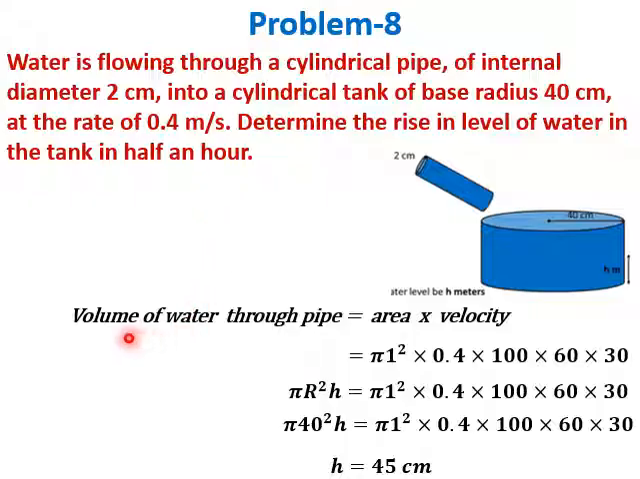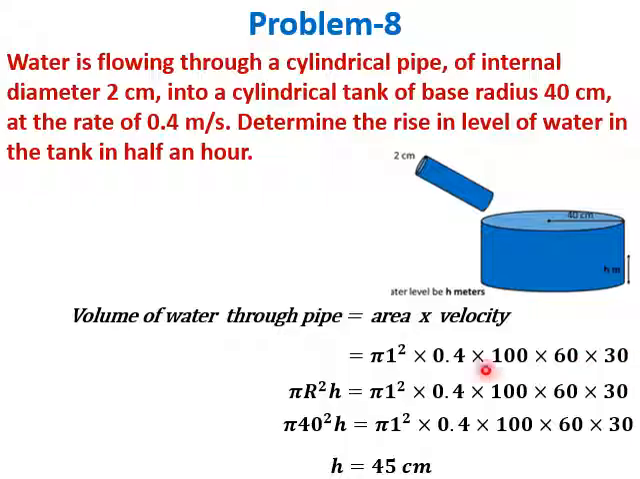Here one important formula is there, that volume of water through pipe is given by area into velocity. So area for this is pi r square, its radius is 1 centimeter. So pi into 1 square, since this is in centimeter and velocity is given in meter per second, we multiply this by 100. So 0.4 into 100. So this will come in centimeter units. Then we need to find in half an hour. This volume is per second, so into 60 will be per minute, into 30 will be in half an hour.